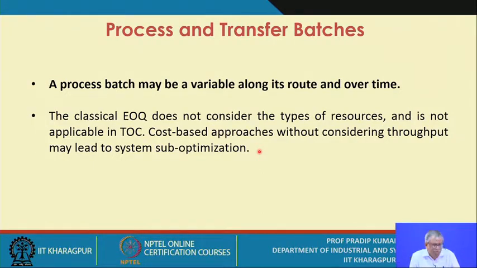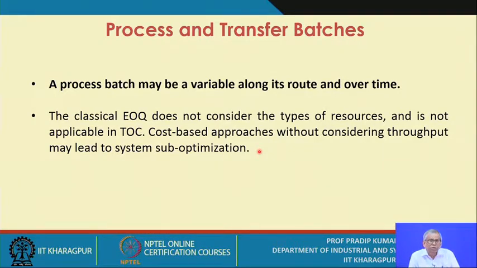These are very complex situations, and you come across several types of constraints. So what the practitioners have found is that TOC has a high level of applicability for such cases.